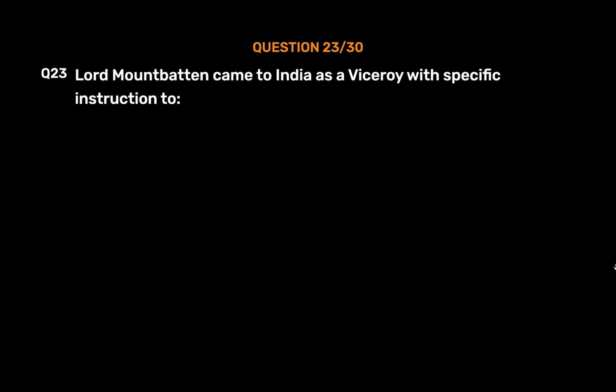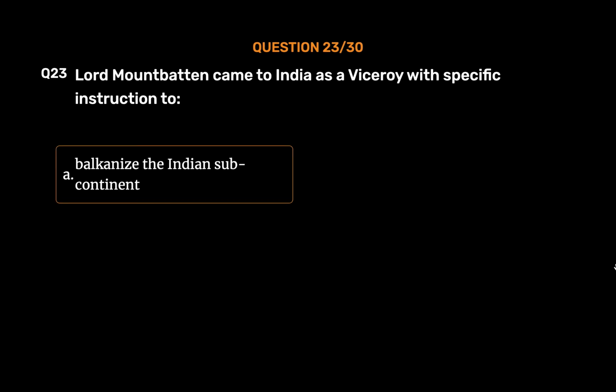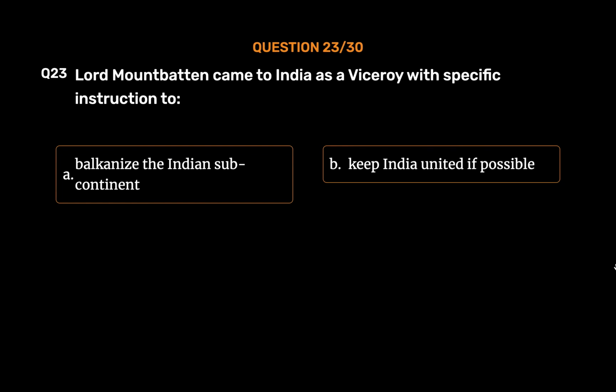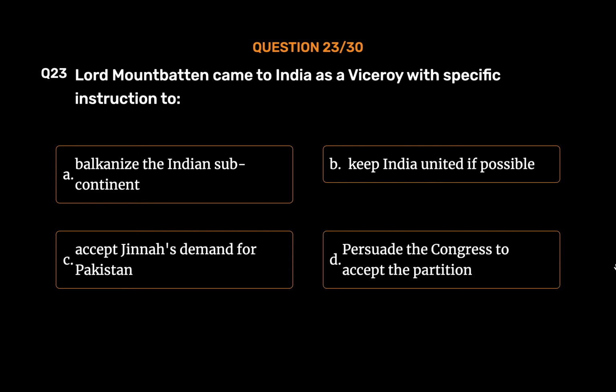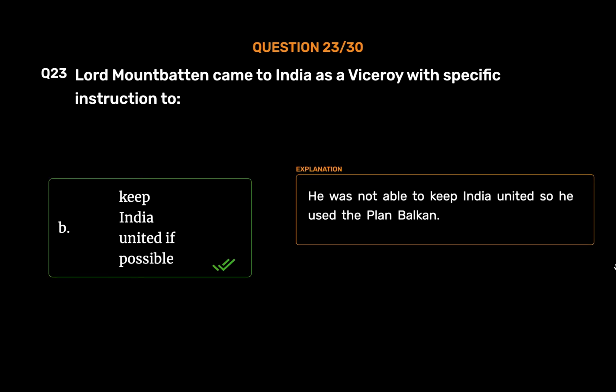Question number 23. Lord Mountbatten came to India as a viceroy with specific instruction to option A. Balkanize the Indian subcontinent. Option B. Keep India united if possible. Option C. Accept Jinnah's demand for Pakistan. Option D. Persuade the Congress to accept the partition. The correct answer is option B. Keep India united if possible. He was not able to keep India united, so he used the Plan Balkan.